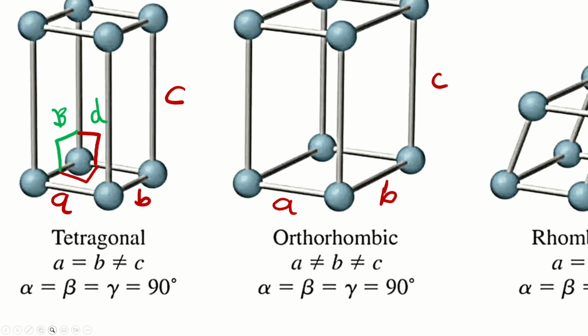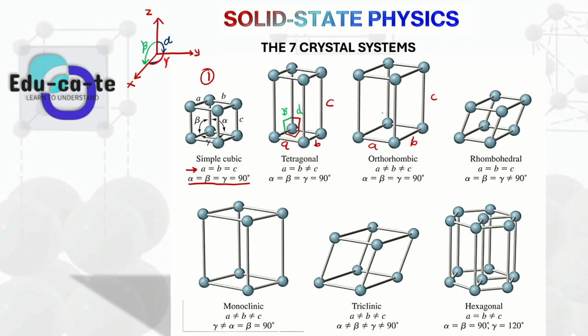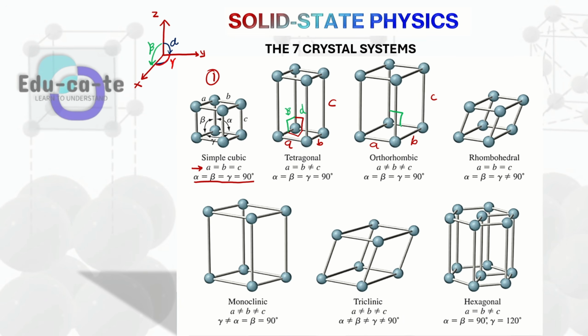But when you look at the angle between the z-axis and the y-axis, the angle here, it is still going to be 90 degrees. So this angle is going to be 90 degrees. And then the angle between the y-axis and the x-axis is also going to be 90 degrees. The angle between the z-axis and the x-axis is also going to be 90 degrees as well.